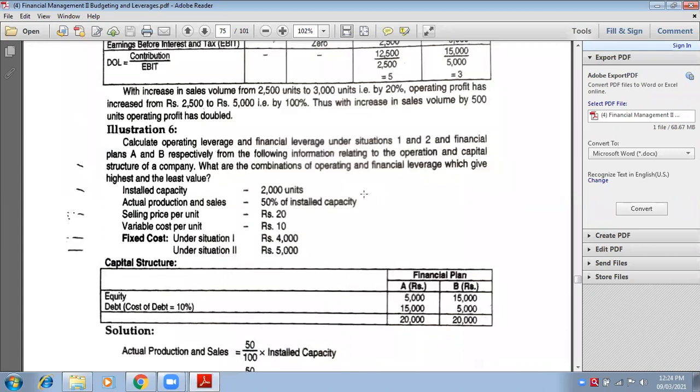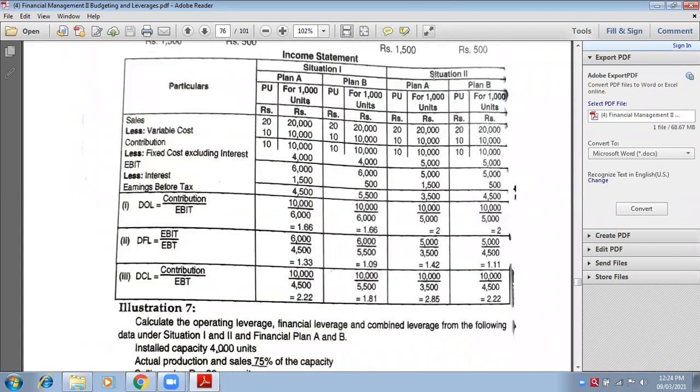5,000. Very good. So whether it is plan A or B, it belongs to situation 2. So keep it 5,000 for both of them. Can you see fixed cost 5,000 in both the plans? Because both the plans belong to situation 2. Therefore 5,000. So situation 1, 4,000, situation 2, 5,000. Now contribution minus fixed cost, you will get EBIT. 10 minus 4 is 6, 10 minus 4 is 6, 10 minus 5 is 5, 10 minus 5 is 5. All the four cases we have got EBIT.